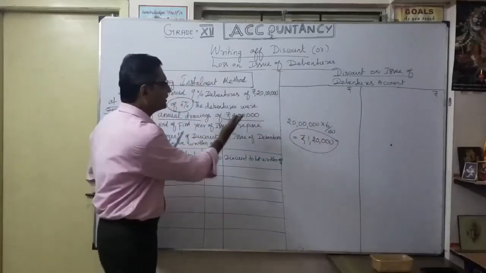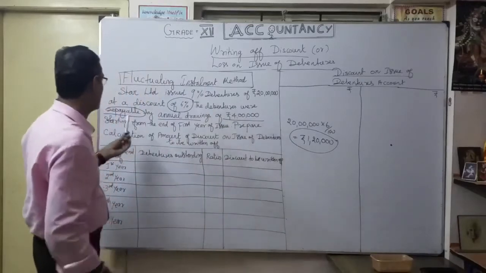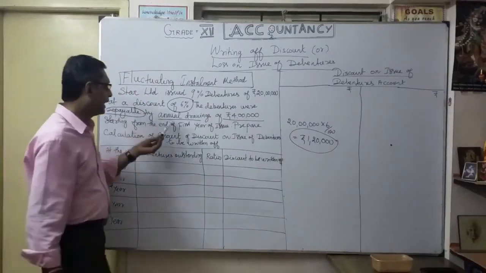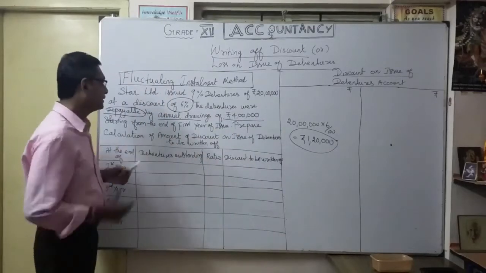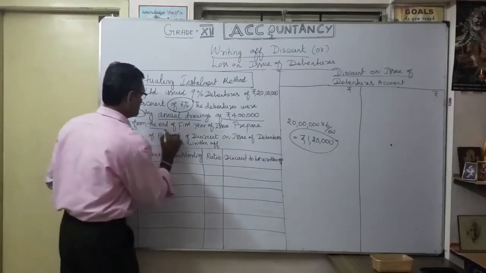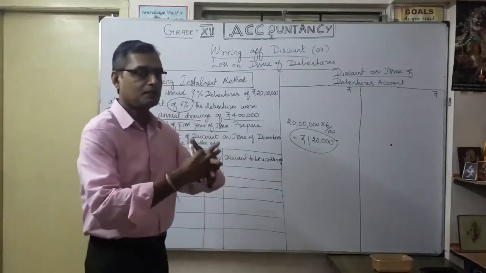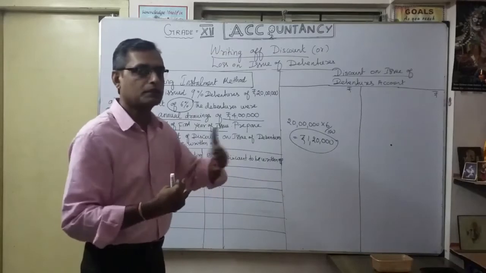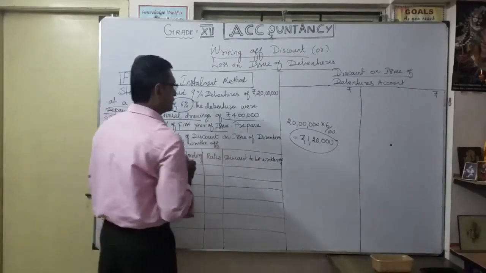Here, every year we are going to repay 4 lakhs. That's what repayable by annual drawings of 4 lakhs, starting from the end of first year of issue.